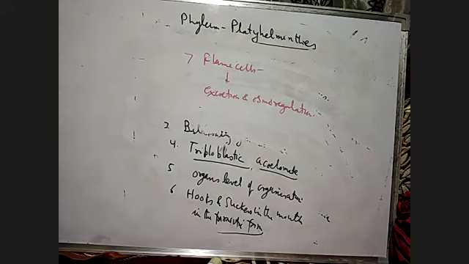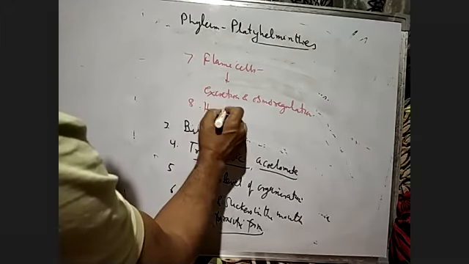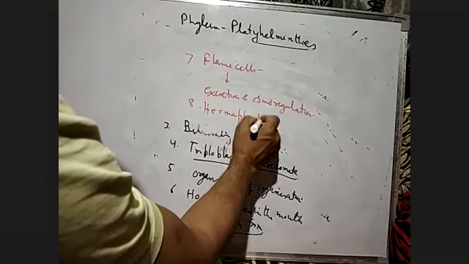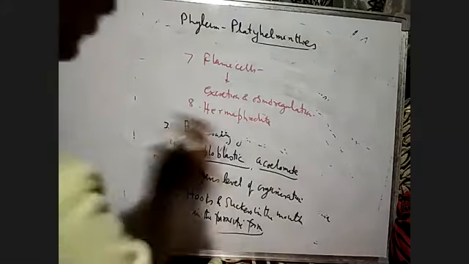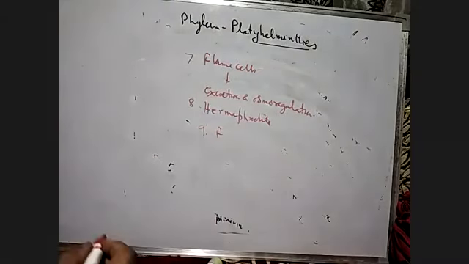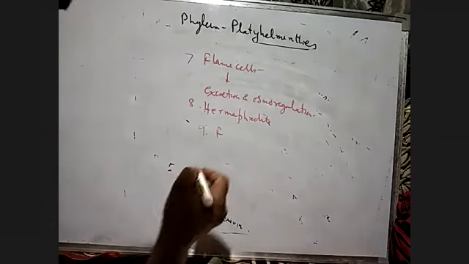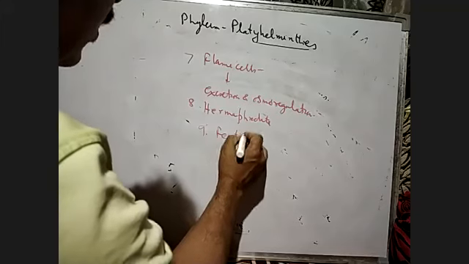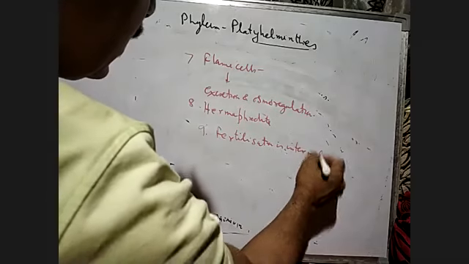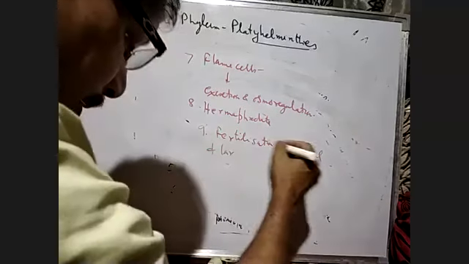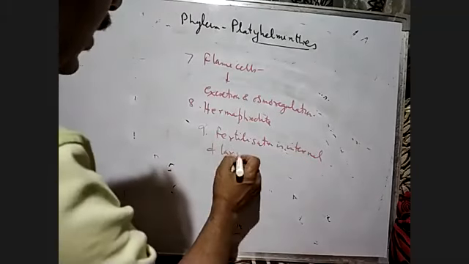And sexes are not separate. That means they are hermaphrodite. Fertilization is internal, and development is through many larval stages. This is the peculiar thing here: internal fertilization has started now from this phylum. Larval stages are many.